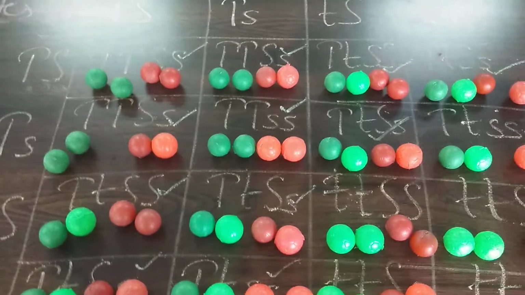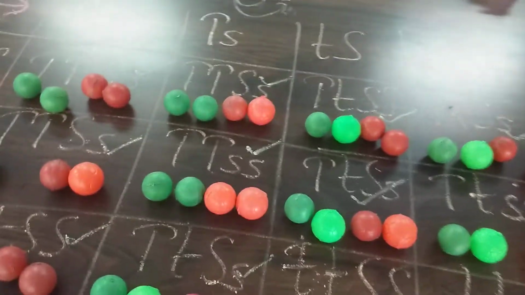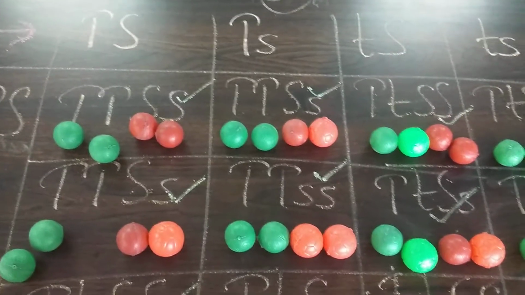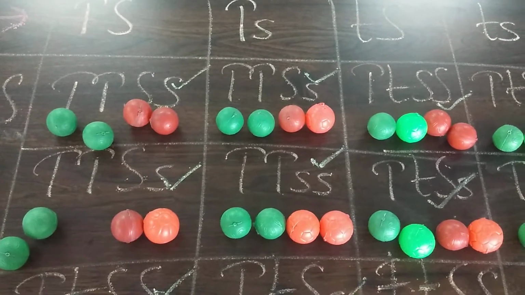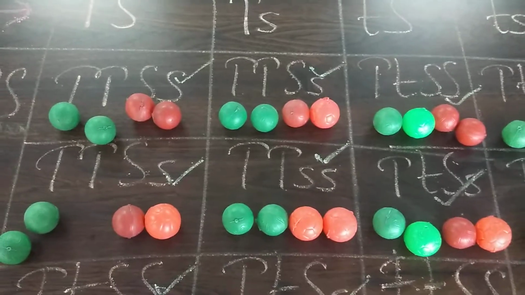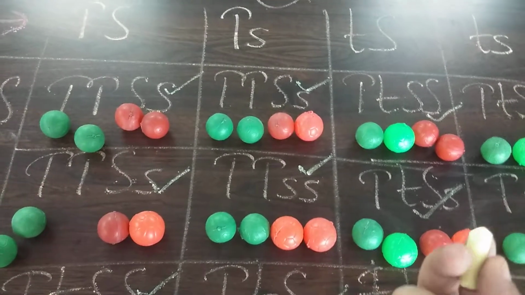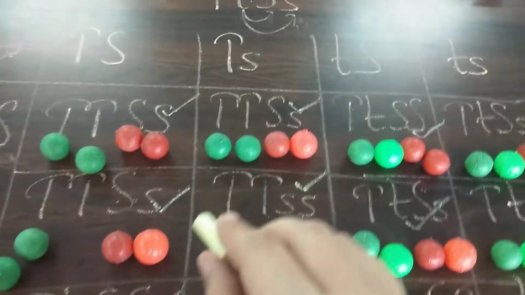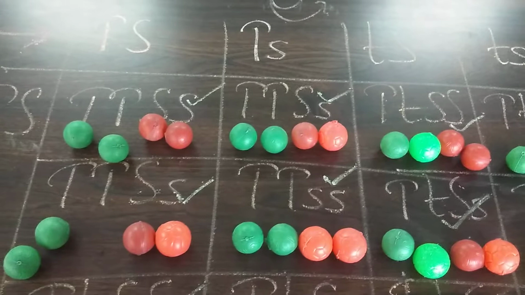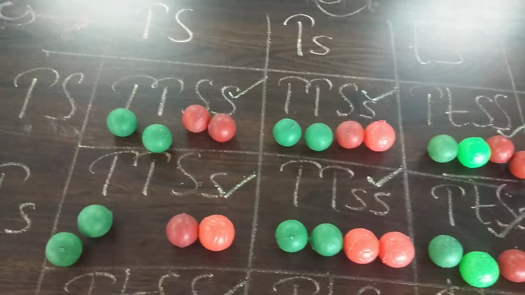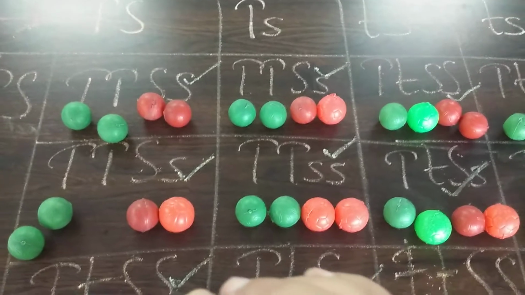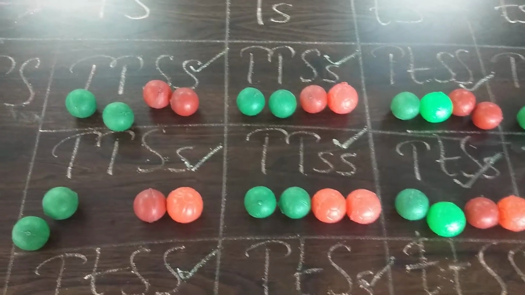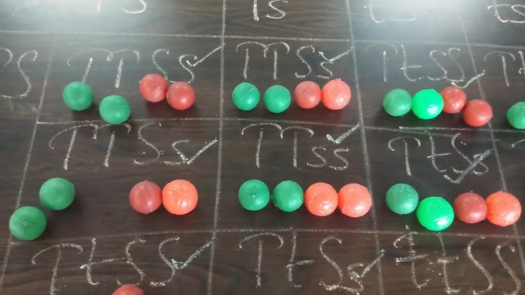So we will now take into consideration the characters which appear. Different characters will appear apart from the characters of the parents, which were tall with smooth seeds and dwarf with wrinkled seeds. Other combinations will also be produced. So we have to consider the phenotypic expression of these genetic makeups. First we will consider the genetic makeup of tall plants with smooth seeds. Whichever combination has capital T, either one or both, and capital S, either one or both, will be tall plants with smooth seeds.